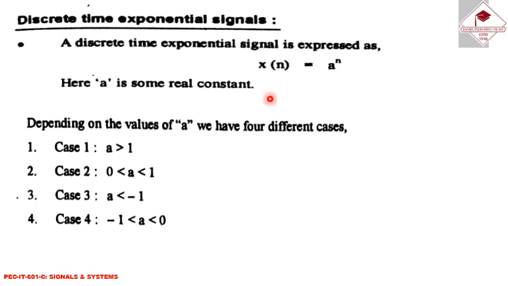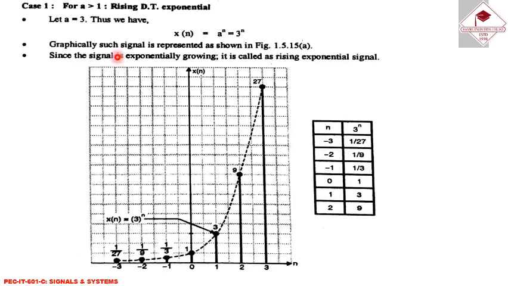Next, the discrete time exponential signal can be expressed as x(n) is equal to a to the power n. Here a is some real constant. Case 1: a greater than 1; case 2: 0 less than a less than 1; case 3: a less than minus 1; and case 4: minus 1 less than a less than 0. If the condition is a greater than 1, the rising discrete time exponential function is obtained. So this is the rising exponential function where x(n) is equal to a to the power n. I have considered here 3 to the power n, and if I put in the values of n, this type of signal can be obtained.